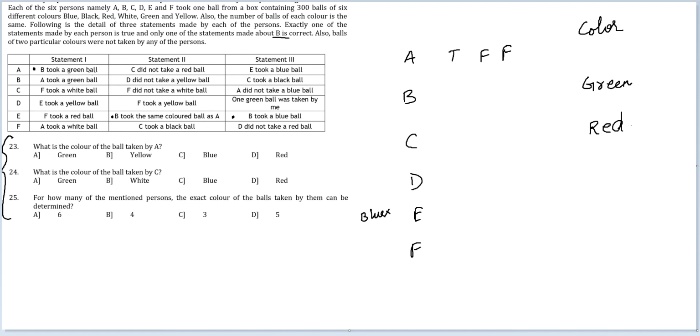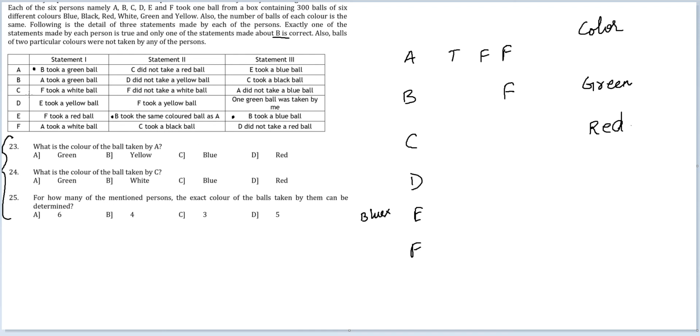Okay, let's go to B's statements now. A took a green ball. Don't know about that. D did not take a yellow ball. Don't know about that. C took a black ball. This I know to be definitely false. So his third statement is definitely false. So one of his first two statements has to be true. We'll see.